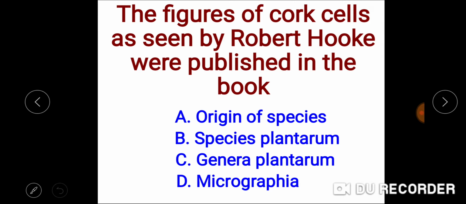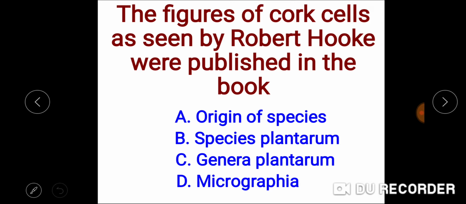Origin of Species was written by Charles Darwin, so it is not the correct answer. The author of Species Plantarum is Carl Linnaeus. So again, this is not the correct answer.